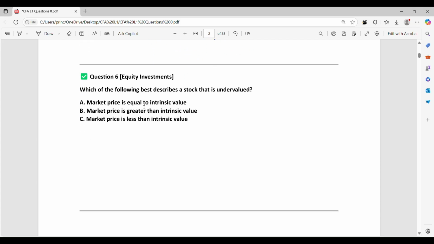Which of the following best describes a stock that is undervalued? Okay, so normally we purchase an undervalued stock and then after the price increases, we sell it. Okay, so market price is less than intrinsic value. Yes, it's the correct option C. And market price equal to intrinsic value: here we are totally indifferent whether to buy or hold. And market price greater than intrinsic value, so it's a wrong choice.